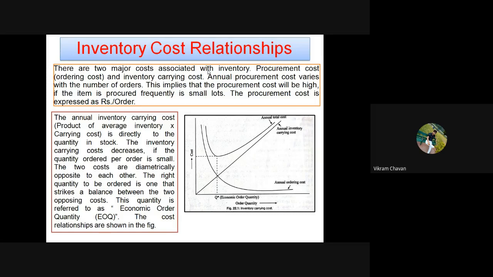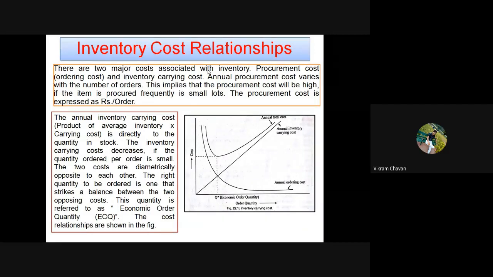Consider 1000 rupees for a particular order. So if your order quantity is 10,000, it means in a particular order you are ordering 10,000 components. So how many orders do you require in a year? You'll require 10 orders in a year to fulfill the requirement of inventory.